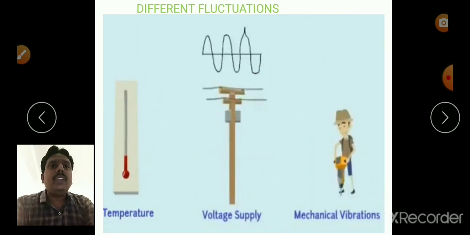These unpredictable fluctuations may be due to the temperature or ups and downs in the voltage supply, or some other disturbance, mechanical vibrations. When we are doing the experiments, if the tables are moving or there is any mechanical force, there may be some vibrations. These are also a cause for the random errors.